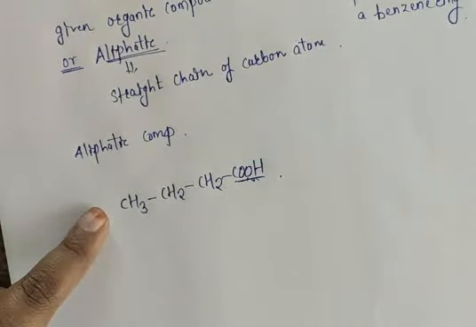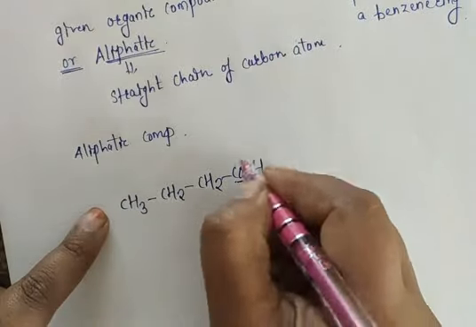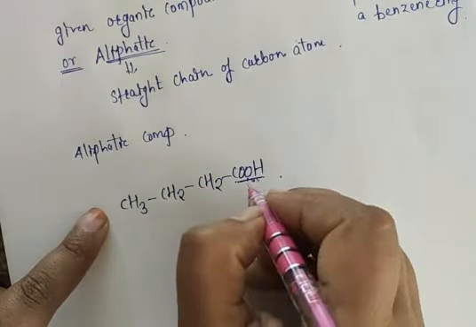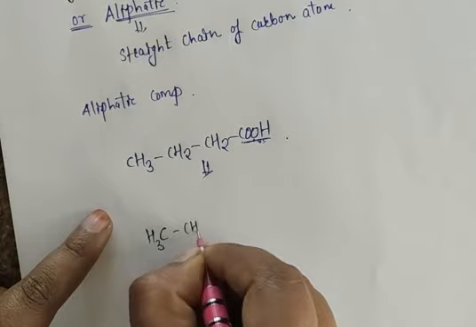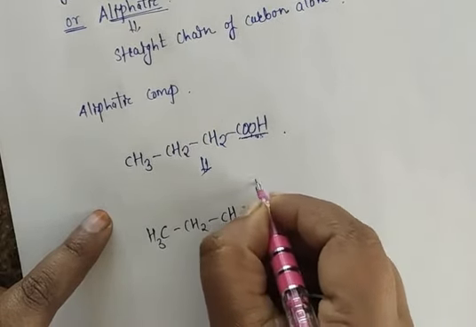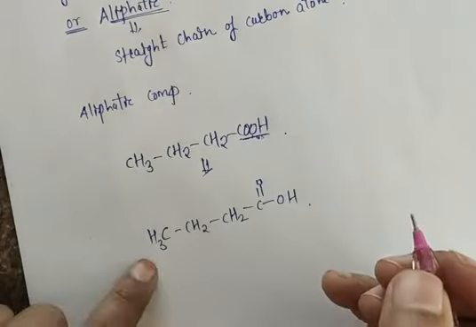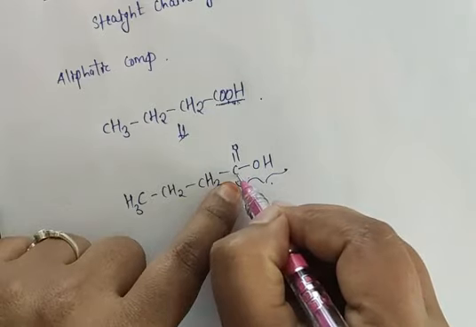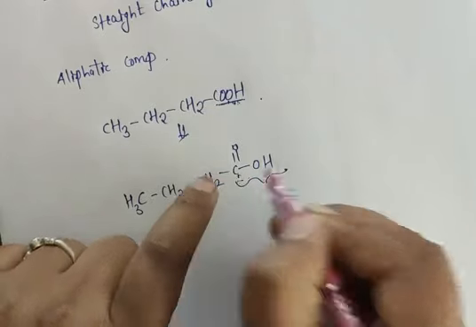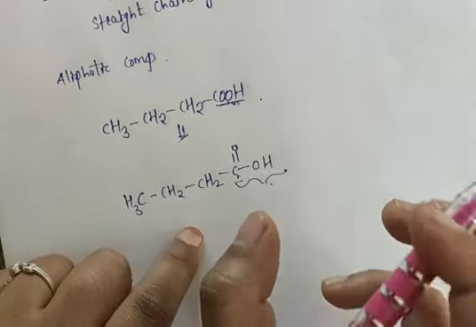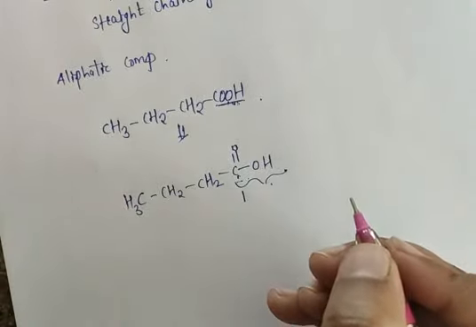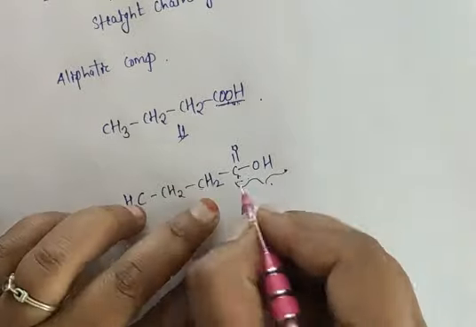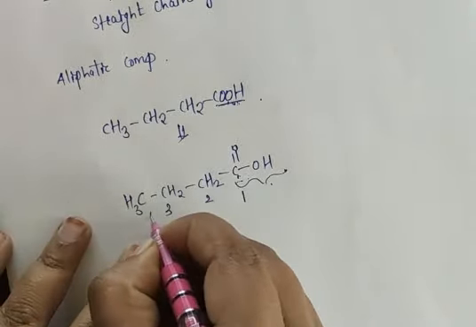First condition, you have to select the longest chain. Before selecting, if there is a presence of carboxylic acid, you have to start numbering from that carbon itself. Suppose I represent this compound like this: CH3, CH2, CH2, C double bond OH. Both are the same compound. Here we have a carboxylic group, and this we call the carbonyl carbon. Where the carboxylic acid is present, that carbon we should give the number 1, then 2, 3 and 4.